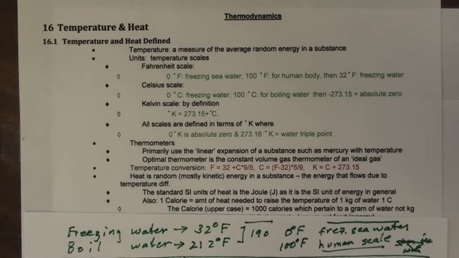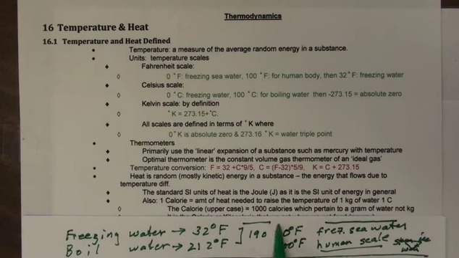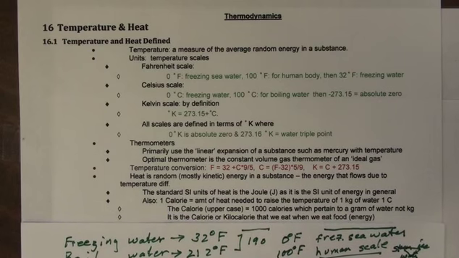And we can say, well, what is a calorie? We're going to define a calorie in just a minute in terms of the joule. But you'll notice that this calorie is used with a capital C. There's another calorie that the chemists use that has a lowercase c, which pertains to a gram of water and not a kilogram. And so this capital C calorie is 1,000 times the small c calorie.